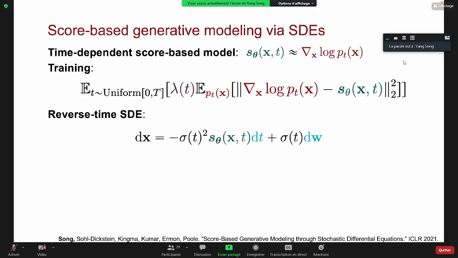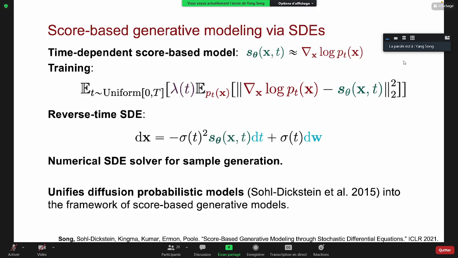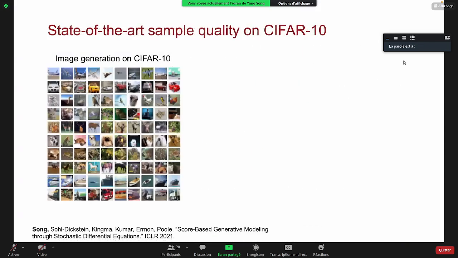We can plug it into the reverse time SDE to get the following approximate reverse time SDE. And now we can use any numerical SDE solver to solve the reverse time SDE so that we can convert any random noise to a high quality sample. And this procedure also unifies diffusion probabilistic models into the framework of score-based generative models as a special discretization of the SDE framework. And here is the result of this approach on the CIFAR-10 dataset.